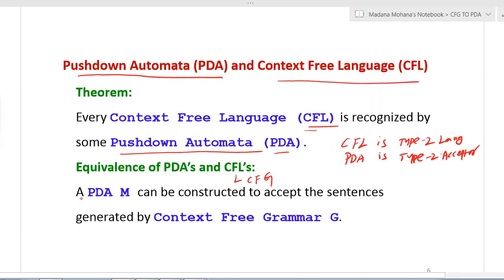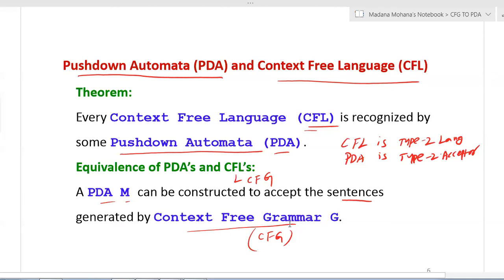Now the statement is: a PDA M can be constructed to accept the sentences generated by a context-free grammar. So here we have to construct a PDA which accepts the sentences generated by its grammar, that is context-free grammar. This is the equivalence theorem.